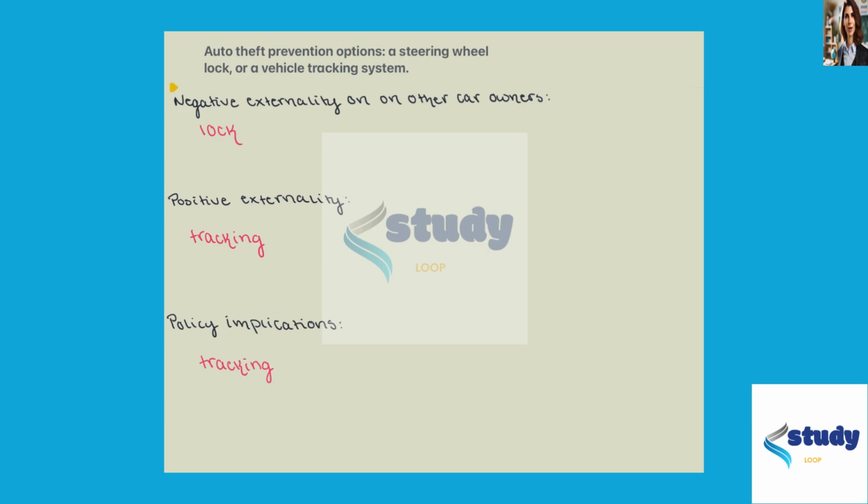So the policy implication between these two options, regarding whatever sort of protection mechanism is in place for car theft, means that they should evaluate these externalities and somehow incorporate these into their policy. So like I said, potentially maybe only allowing these vehicle tracking systems rather than that locking system, considering that it has that negative externality with it.